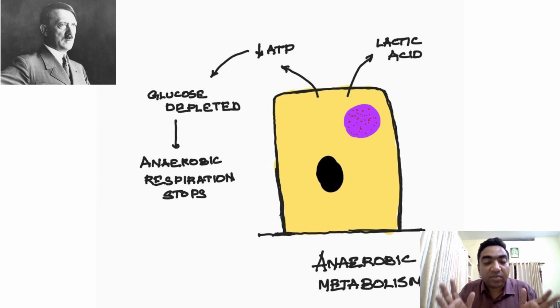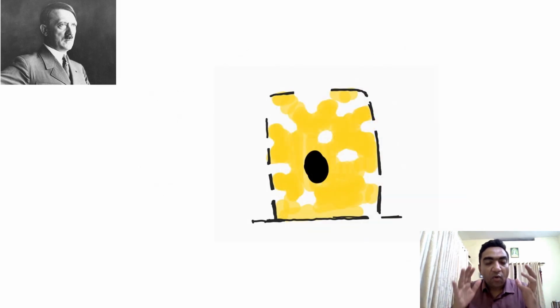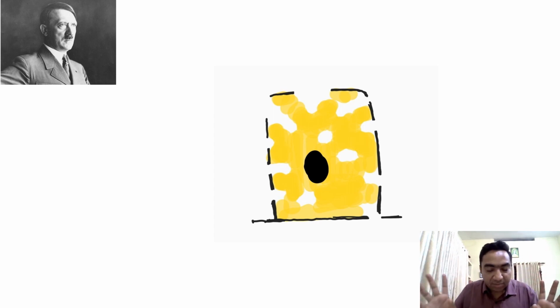The lysosomes in the cell will get activated and the lysosomal enzymes will destroy the cell. Once the cell destruction happens, all the lactic acid inside the cells comes out, all the potassium in the cell comes out, and it affects the vessels and the cells around those cells.